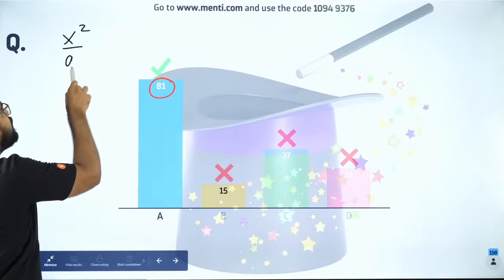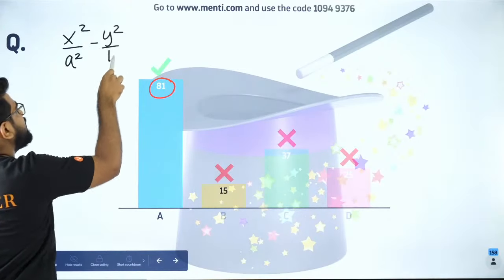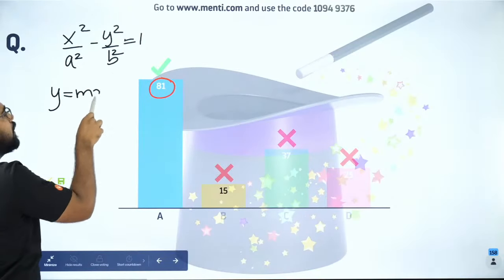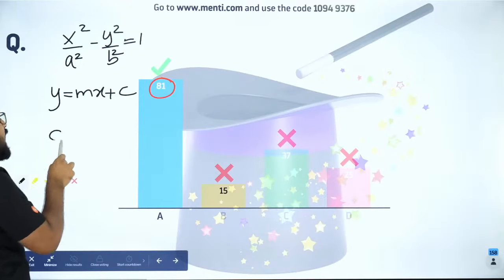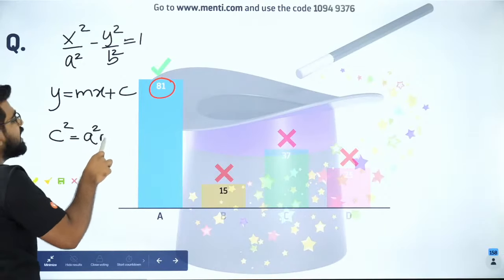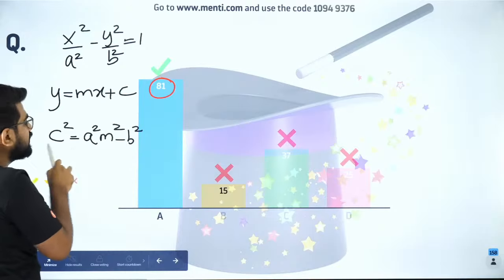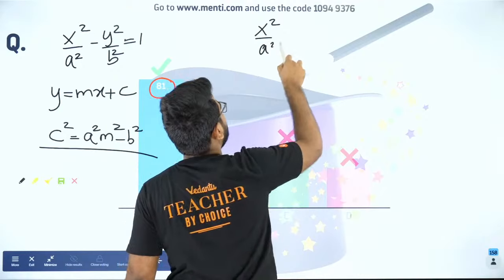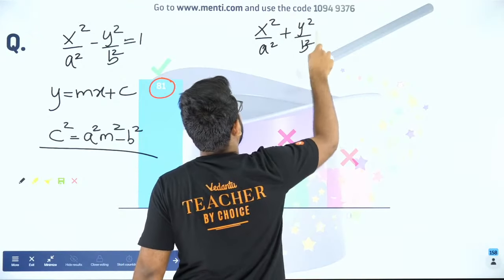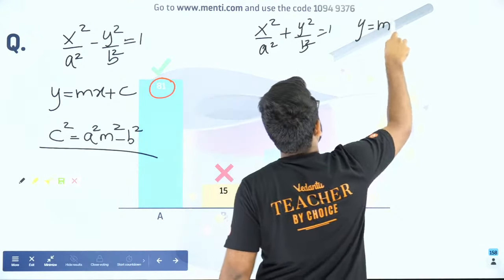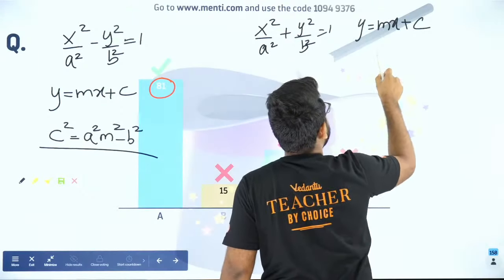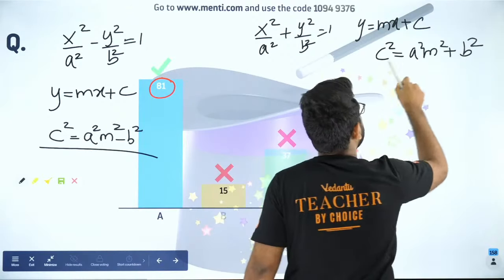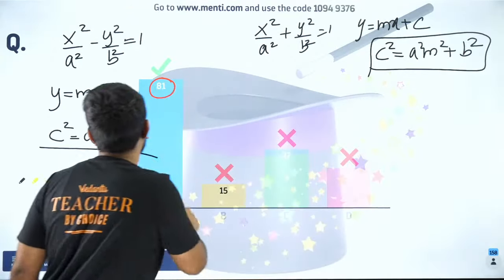So when you have x square by a square minus y square by b square equal to 1, and if you have y equal to mx plus c, when will it be tangential? It will be tangential when c square is equal to a square m square minus b square. So this is the condition for hyperbola. For ellipse, what is the condition? If you have x square by a square plus y square by b square equal to 1, and if you want y equal to mx plus c to be a tangent, then your c square should be equal to a square m square plus b square. That is the condition for ellipse. This is the condition for hyperbola.